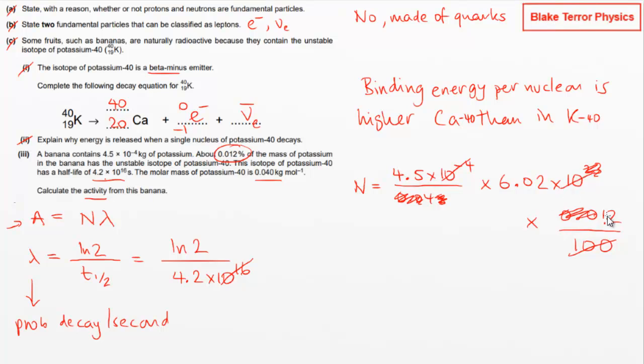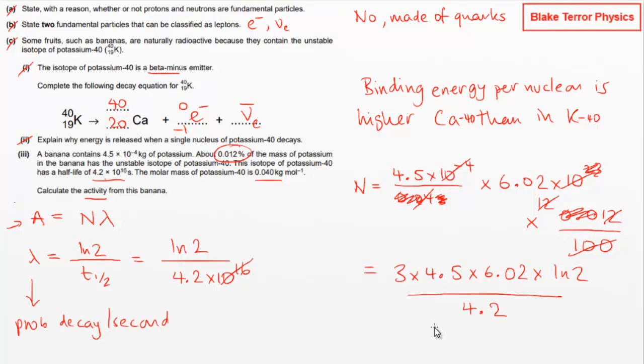We'll multiply that 1.2 by the 10 to make it a 12, divide it by the 4 to make a 3. So we've ended up with 3 times 4.5 times 6.02 times log 2 divided by 4.2.